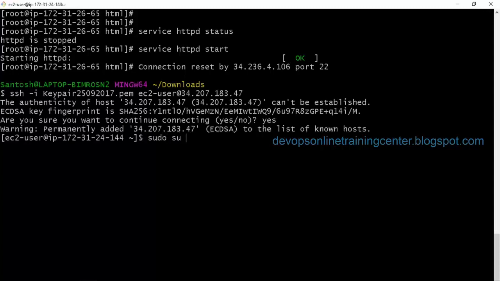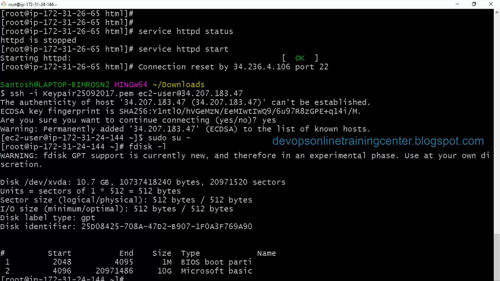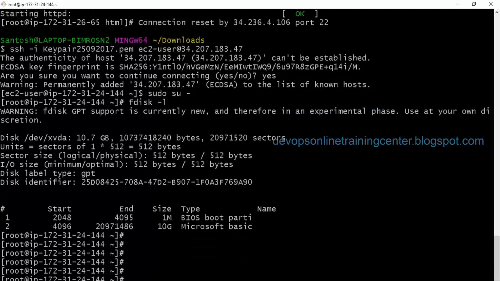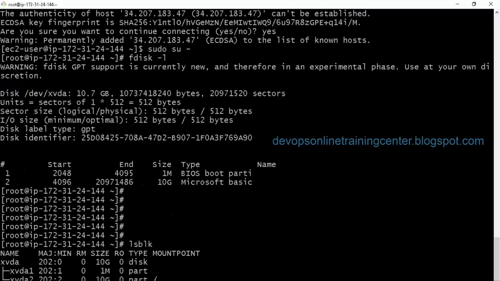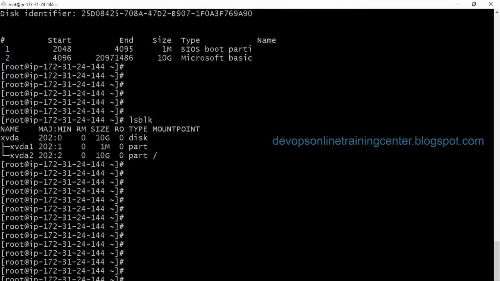Okay, so I log in as root. How do we check the number of disks available on a machine? fdisk -l. Or there is also another way, right? lsblk. Using this also we can check the disks available and the volume groups inside it. So this is the disk we got by default, right?